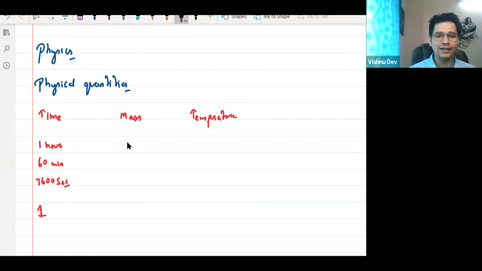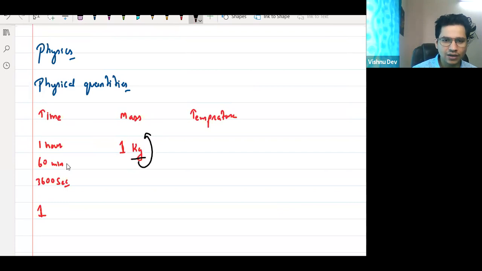Whenever we go to buy potatoes, I say, "Sir, or bhaiya, give me 1 kg potato." So I can say that any physical quantity has some value, and apart from the value, we have a unit to define it. For example, kg is the unit of mass, hour, minute, second are units of time, and one is the value.